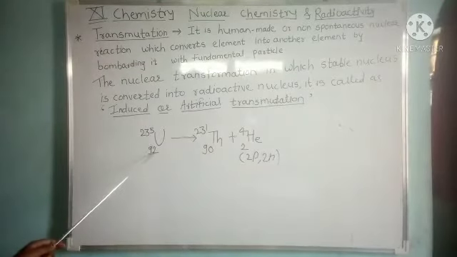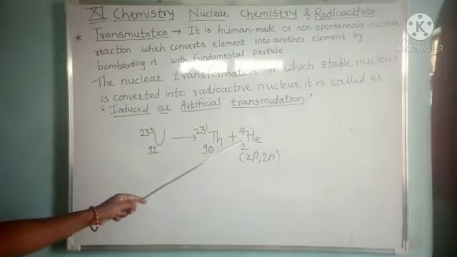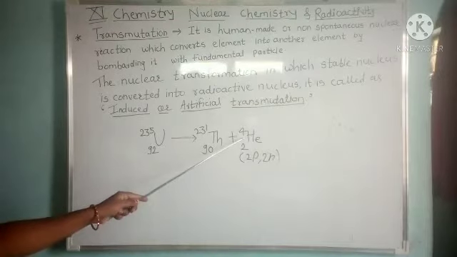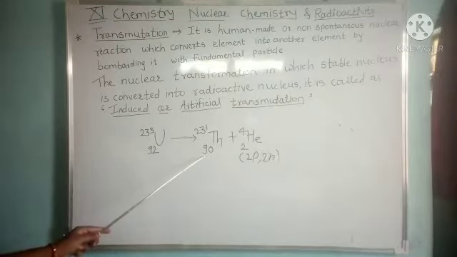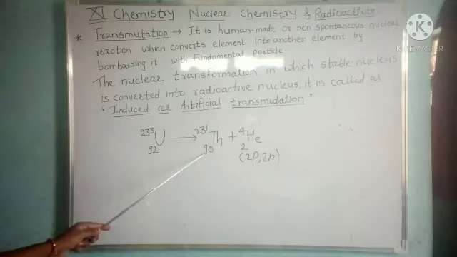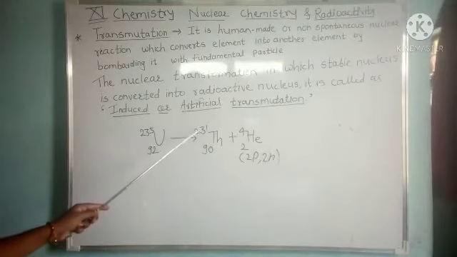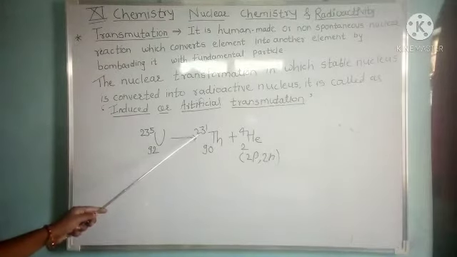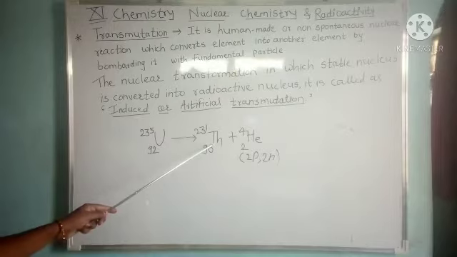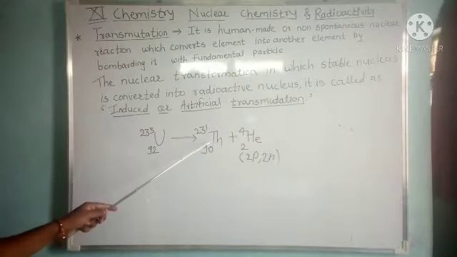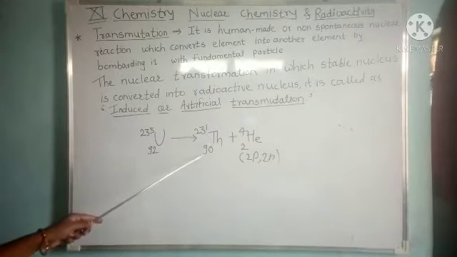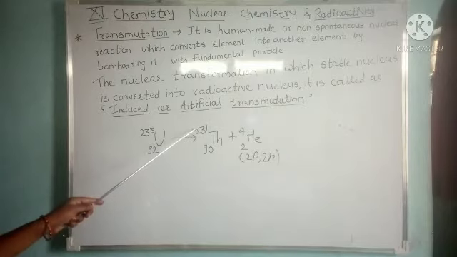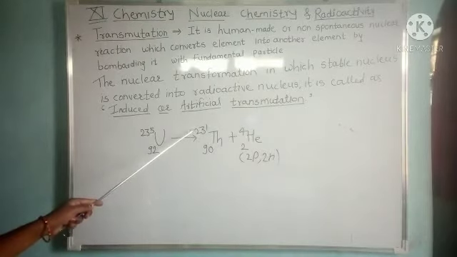So when there is an emission of one helium particle or alpha particle, the atomic number of the element decreases by 2 and the mass number decreases by 4. The new element formed will be thorium.